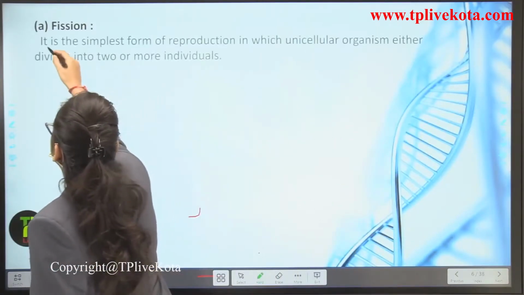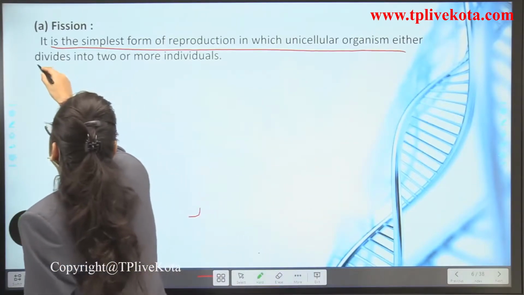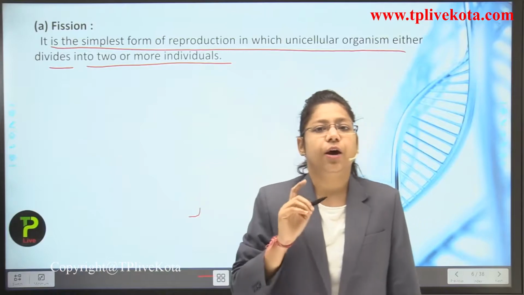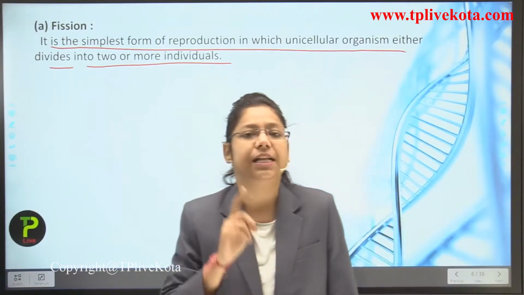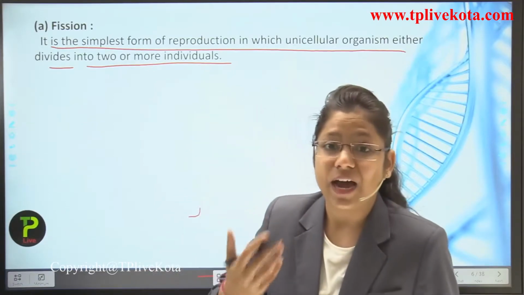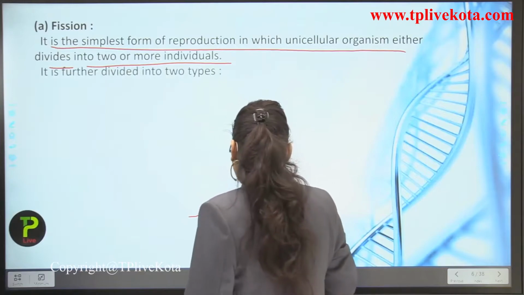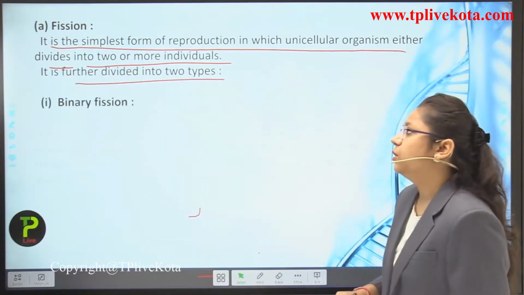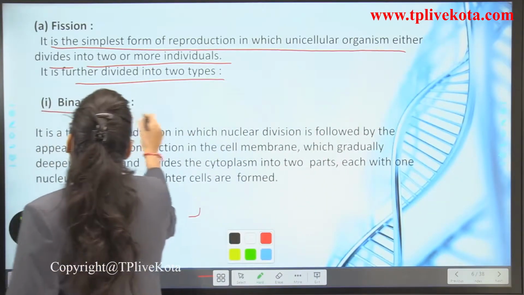So fission is the simplest form of reproduction in which a unicellular organism either divides into two or more individuals. Let me make this clear: unicellular means a single-celled organism that divides to produce two or more individuals. It is further divided into two types. First, we will talk about binary fission.